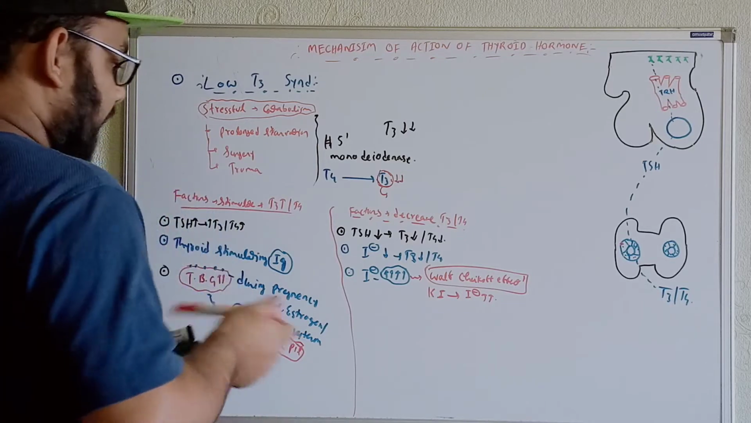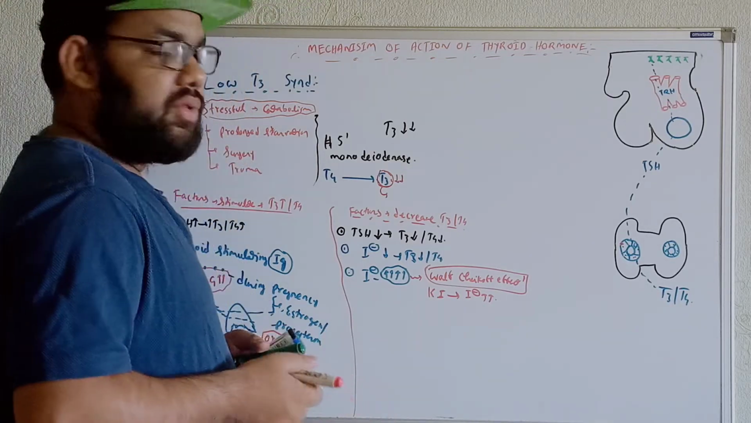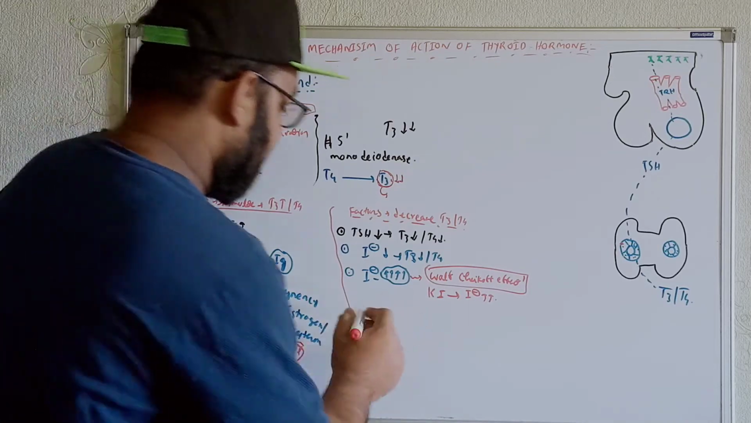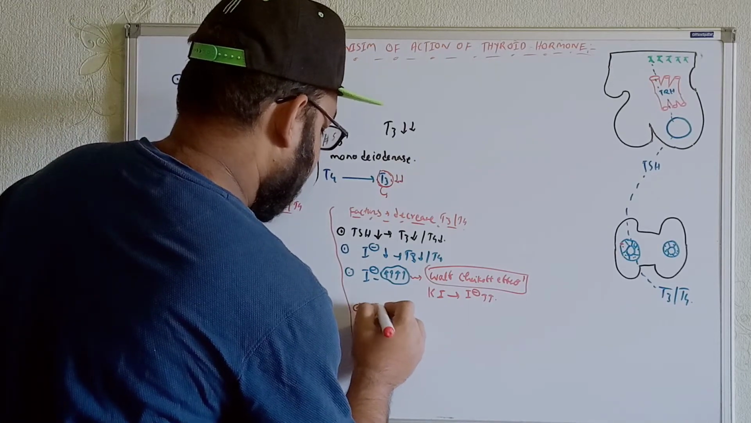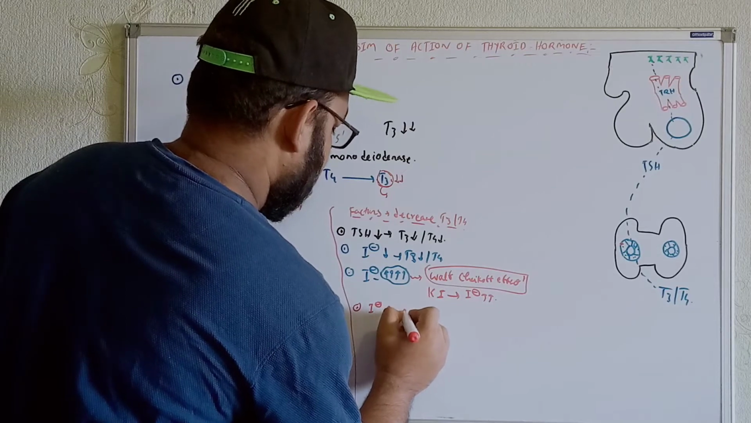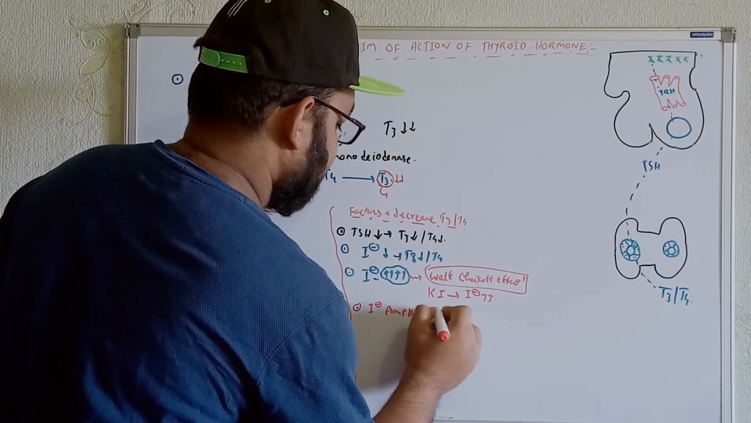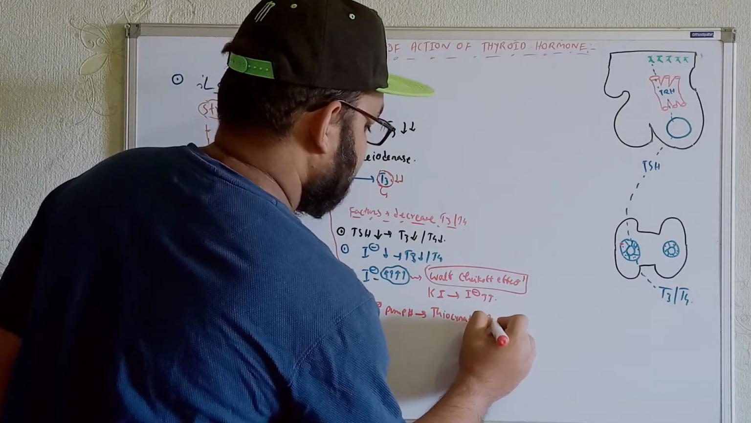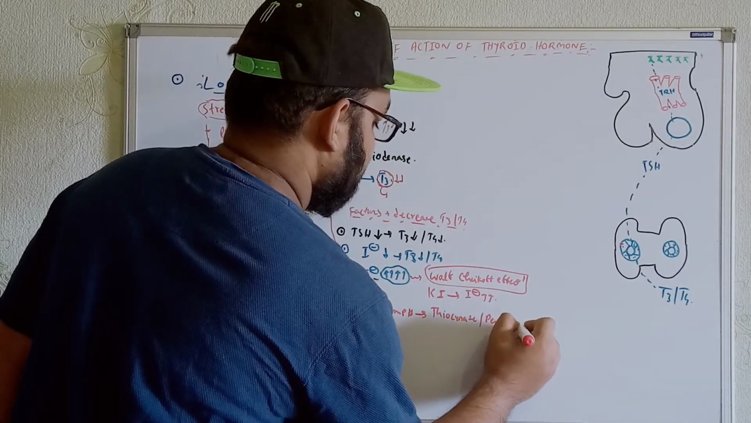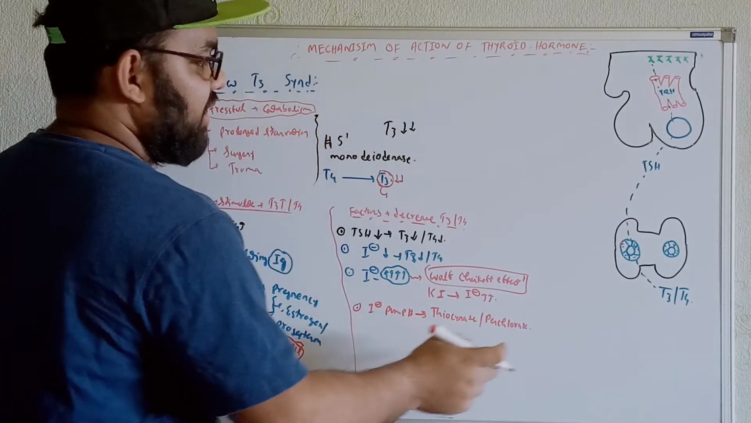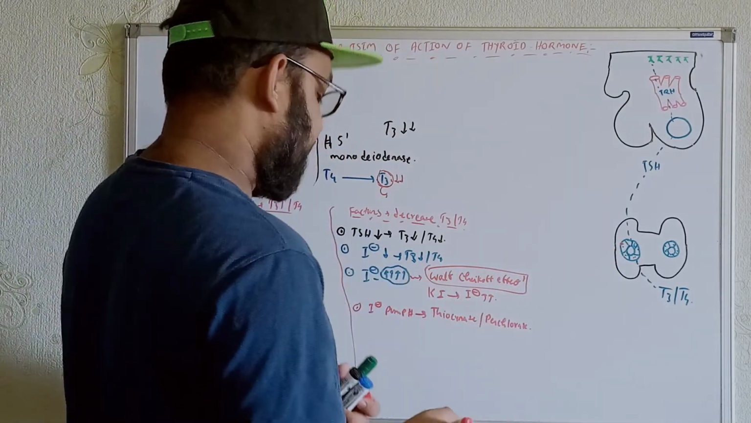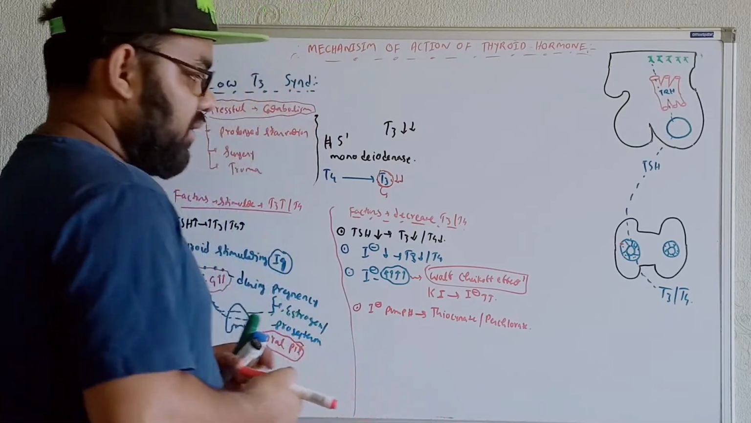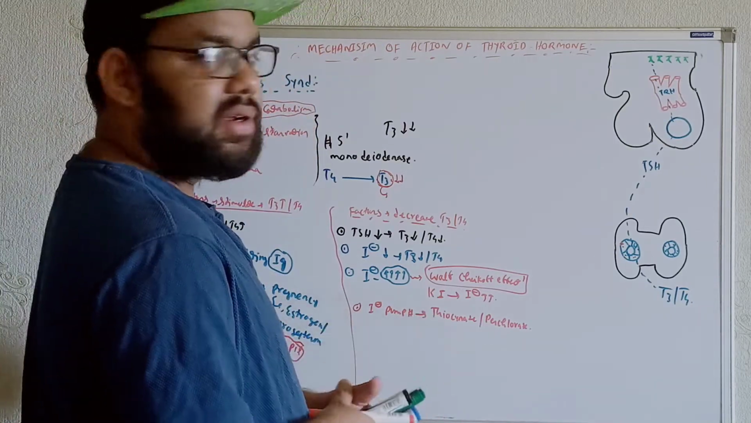Now, I also mentioned certain kinds of drugs, the anti-thyroid drugs. There are the iodide pump inhibitors, for example thiocyanate or perchlorate. They will inhibit the iodide pump. As a result, the uptake of iodide into the cells will be less, and we will get less production of T3 and T4.